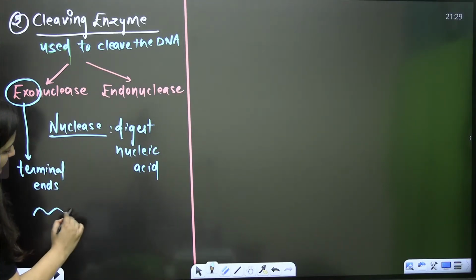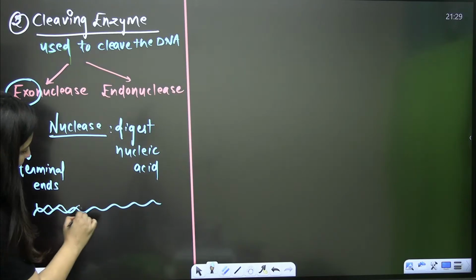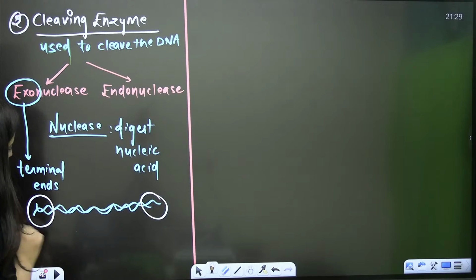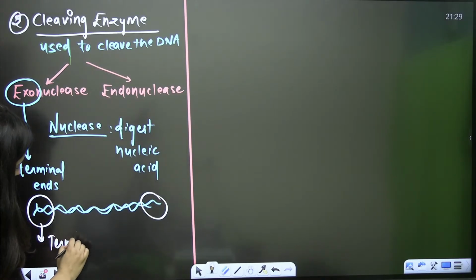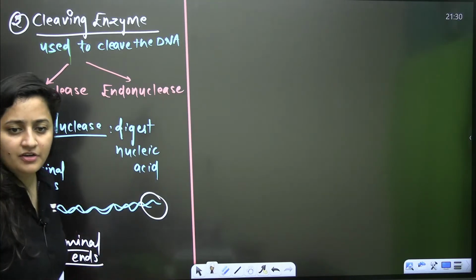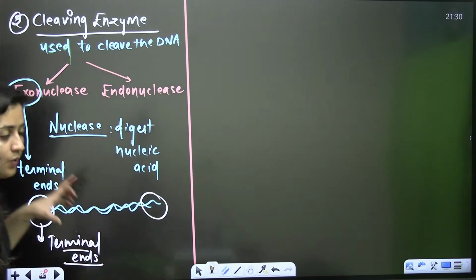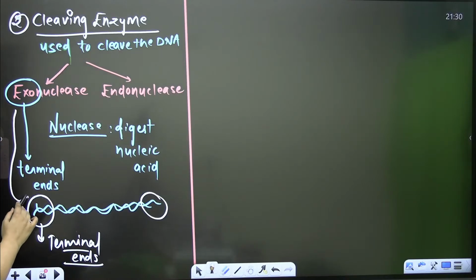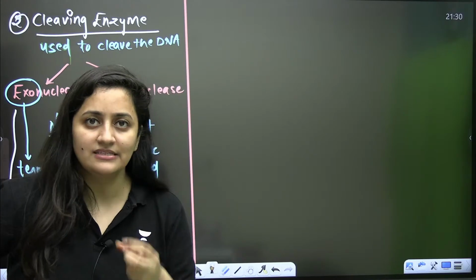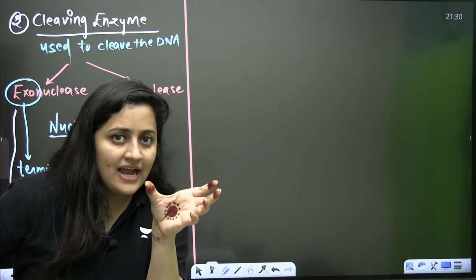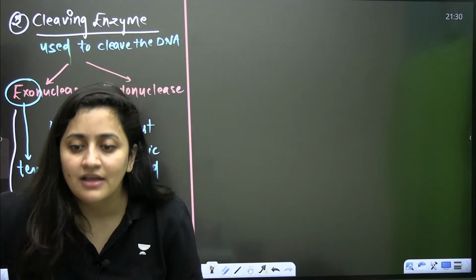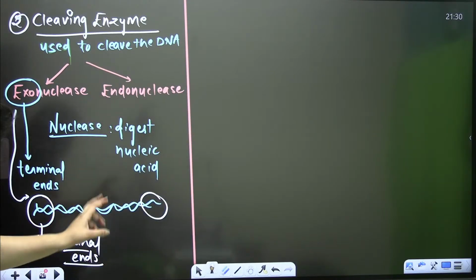Let's say if this is a DNA, a linear DNA, right? In this DNA, these are the terminal ends. So these ends are cleaved with the help of which enzyme? With the help of exonucleases. Exo means outside. So these nucleic acid digesting enzymes are going to break the ends. They are going to cut the ends.